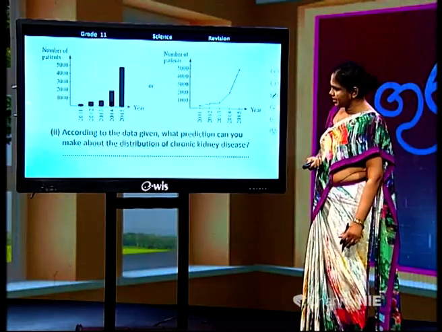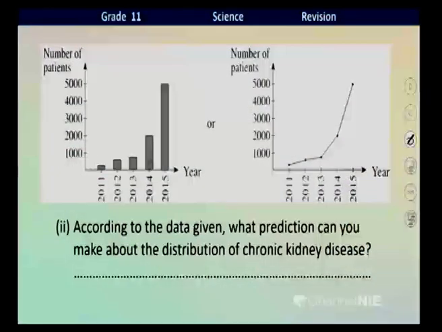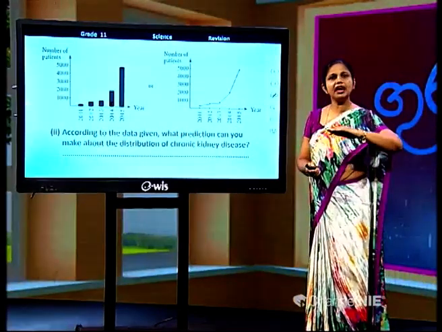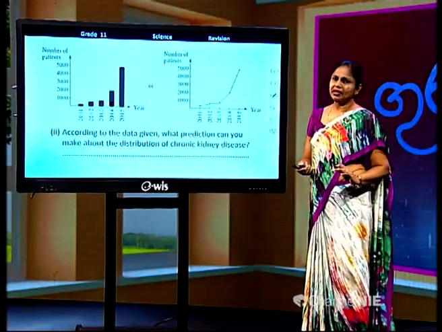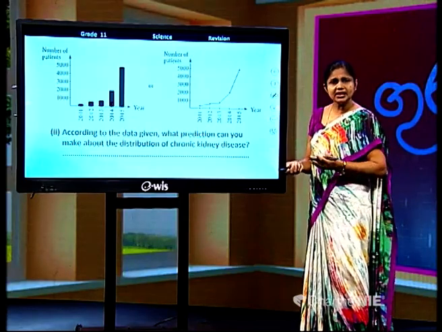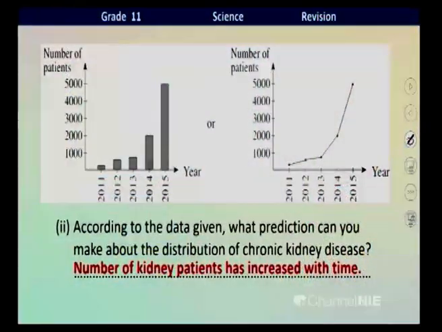According to the data given, what prediction can you make about the distribution of CKD, chronic kidney disease? What prediction can be made, children? Here we can say the number of kidney patients has increased with time. That's all we can say. It is obvious now from the graph, children. The number of kidney patients has increased with time. Okay, this is the answer.